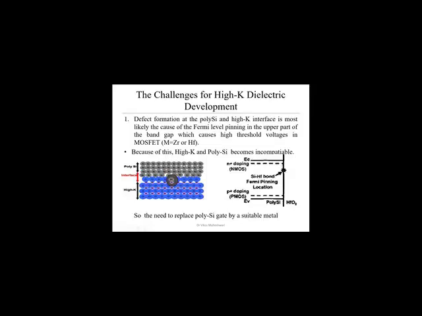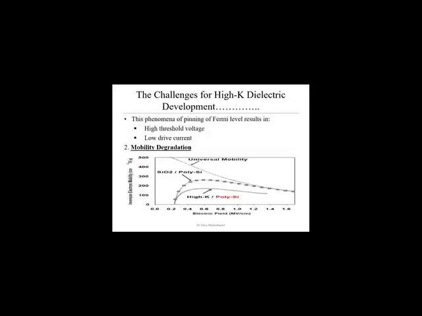So because of this, high K and polysilicon become incompatible. This is one of the major problems with the high K material. It is not compatible with the polysilicon material as a gate electrode. So we have to replace this polysilicon gate by a suitable metal. We'll see the other case also. Because of the pinning of the Fermi level, it will increase the threshold voltage of the device. It will create the problem of low drive current, that will create a decrement in the performance of the device.